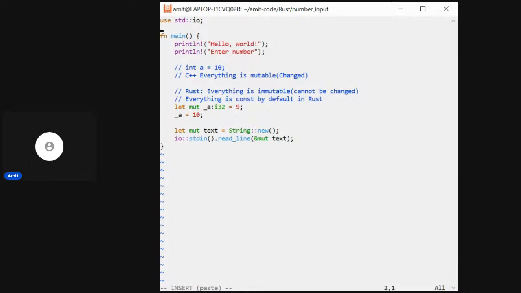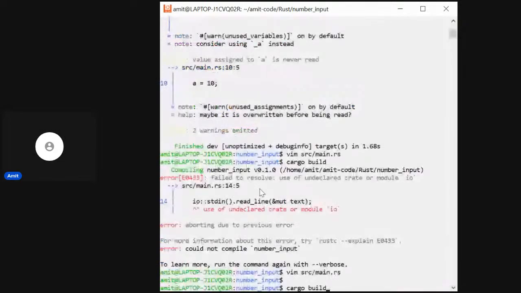So IO library comes with the standard library std, which is provided by Rust. So if you use std io, we can access all the features and functionalities related to user input provided by the library. Let's try to build it now.